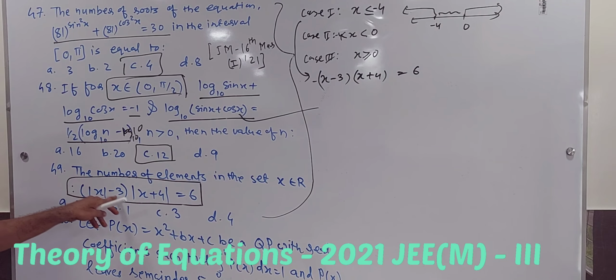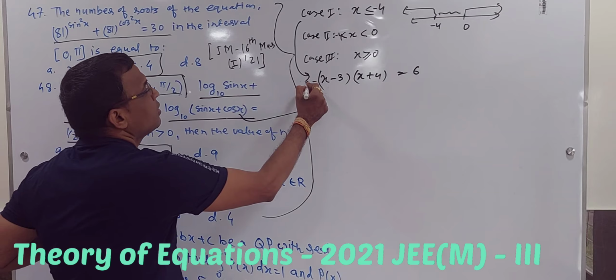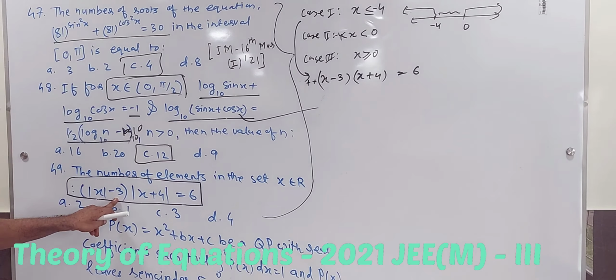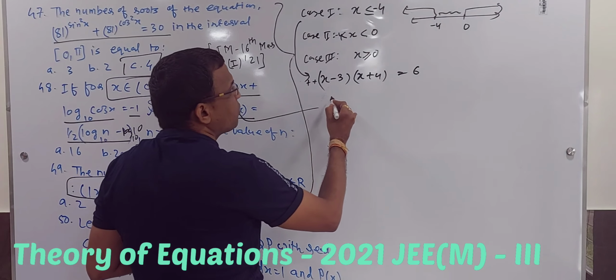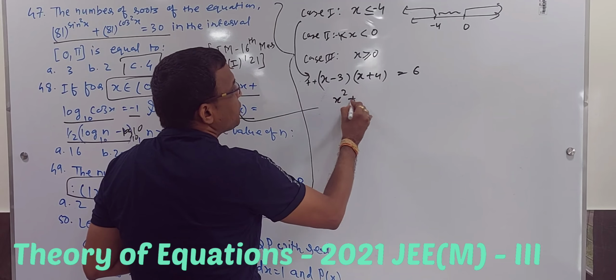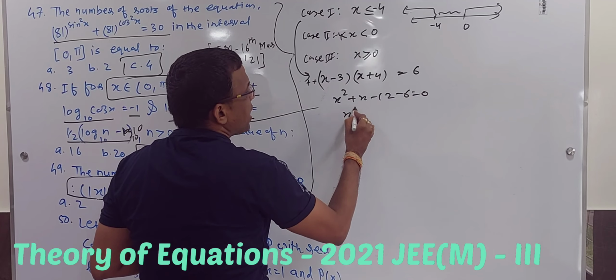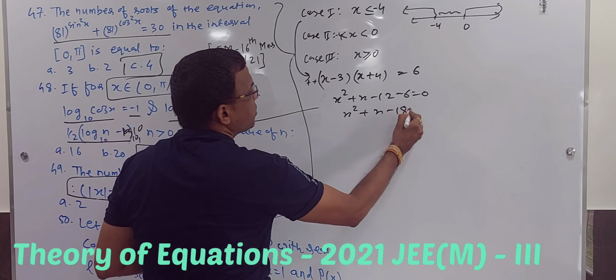So that minus and this minus are again over here. So these two minuses become plus. So that is something I am going to get. Now check this out quickly. x square plus x minus 12 minus 6 is equal to 0. So x square plus x minus 18 is equal to 0.